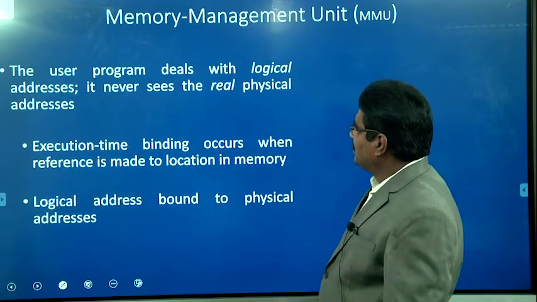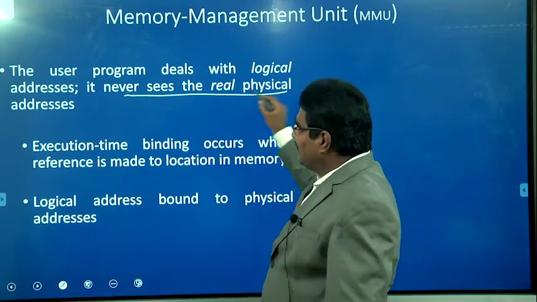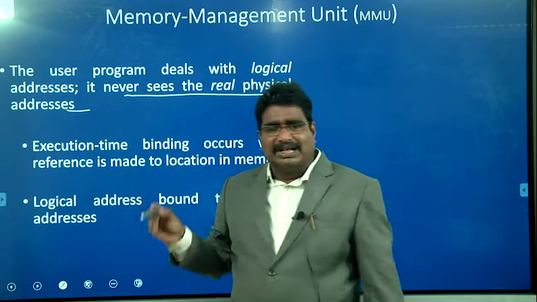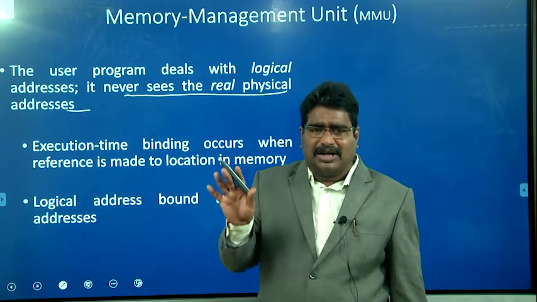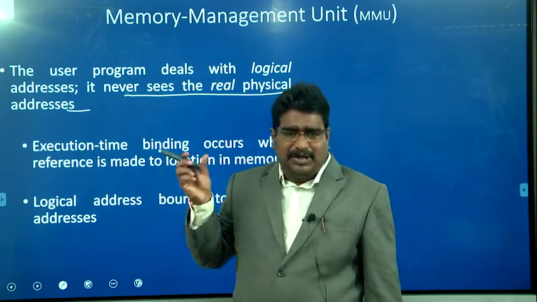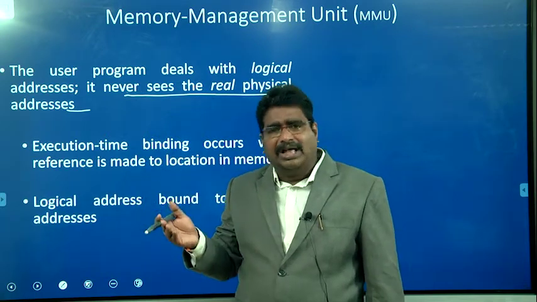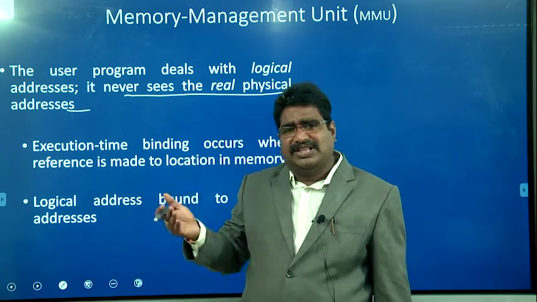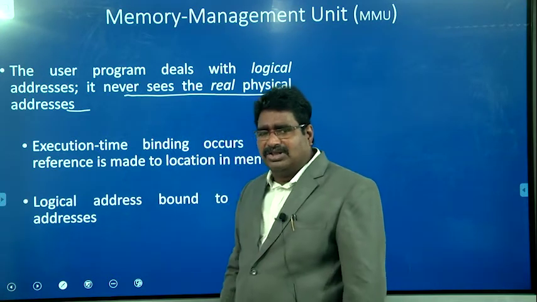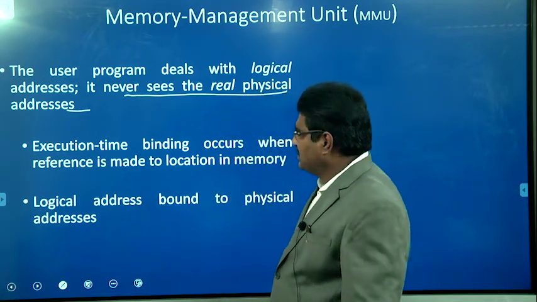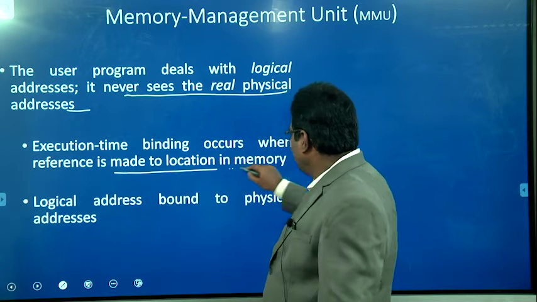Now let us discuss how the user program deals with the logical address. It never sees the real physical address. That is, the user process never generates the physical address. Every time it generates the virtual address, which is also called the logical address. The memory management unit converts that logical address to the physical address, whether it wants to store data, fetch an instruction, or fetch data from memory. Execution time binding occurs when a reference is made to a location in memory.